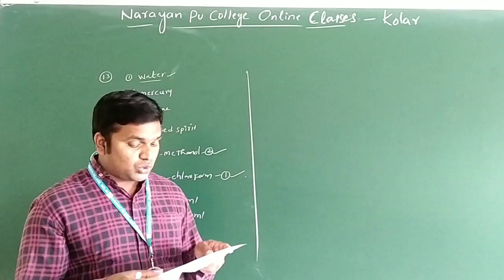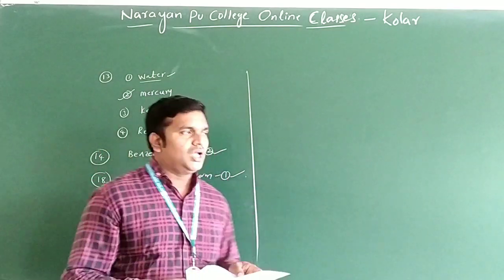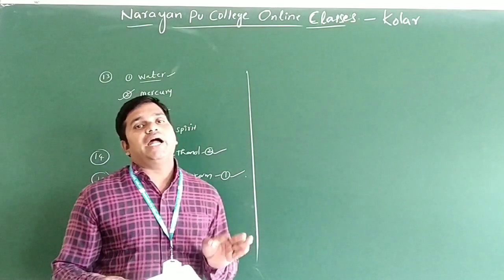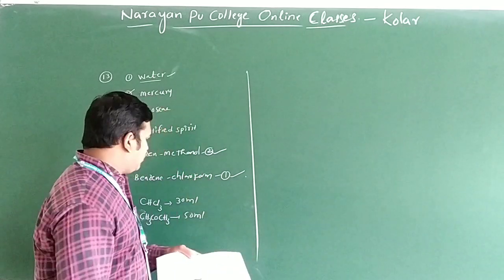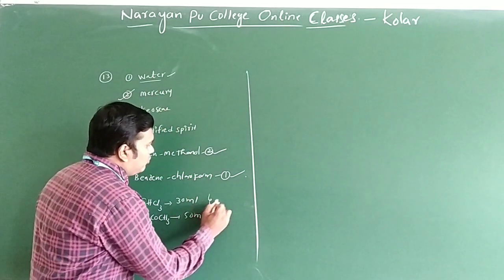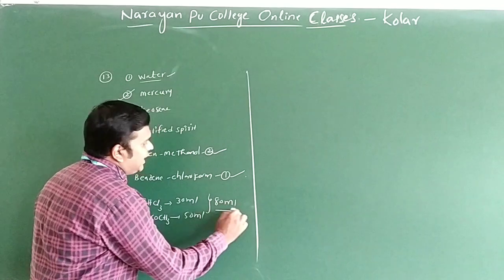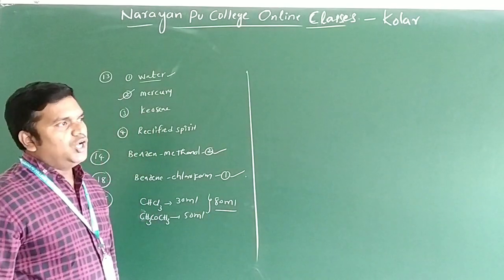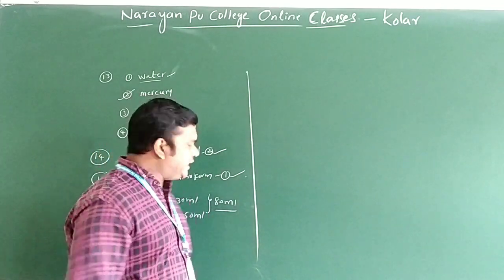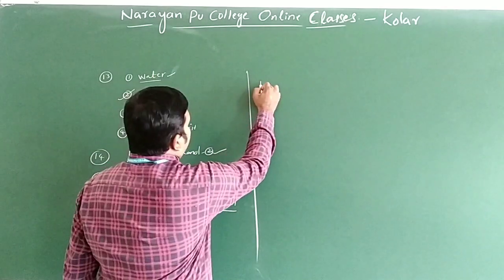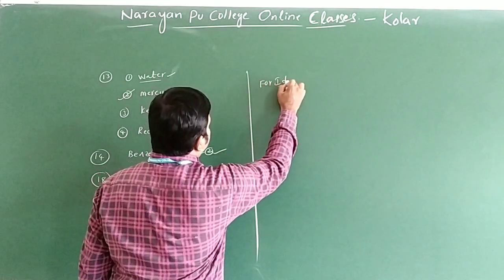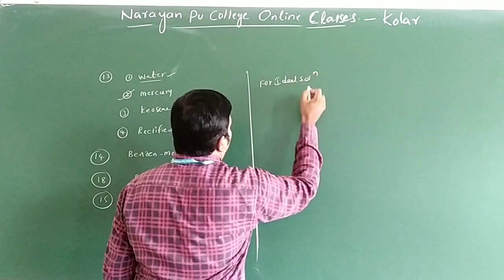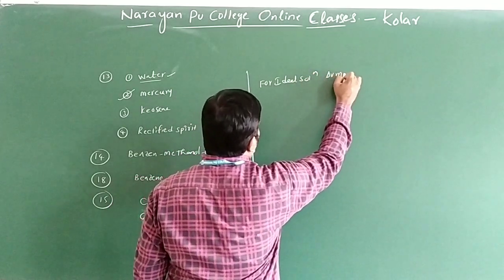A non-ideal solution was prepared. They want to prepare a non-ideal solution. If you mix these two, how much volume are you getting? You are getting 80 ml of volume. You know, for an ideal solution, delta V mixing is equal to 0.